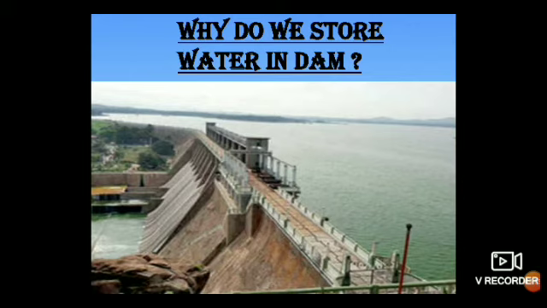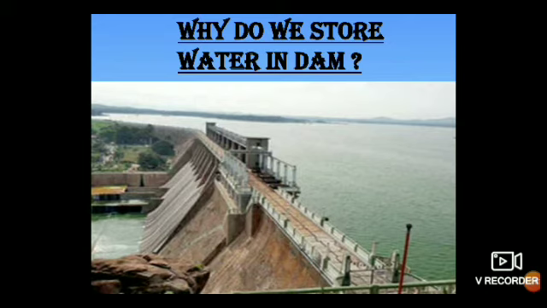So they store water in dams. It is a big construction, a very big construction across the river. It is like a barrier to hold the water, and that is called a dam. Once we are in scarcity of water, can you see in the picture, children, that big grill?